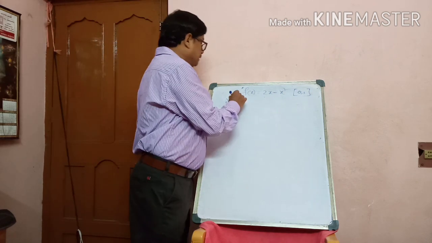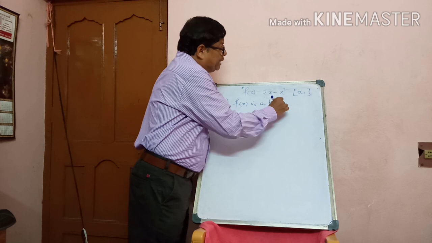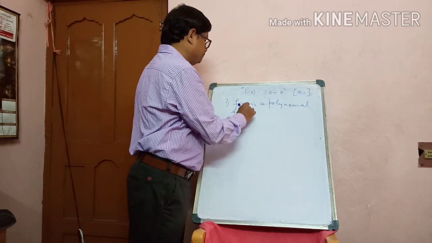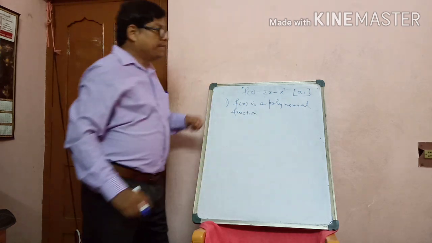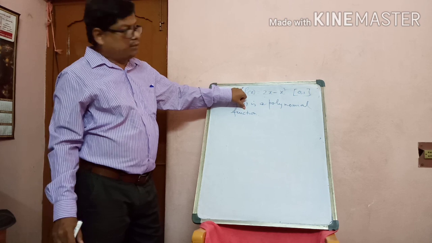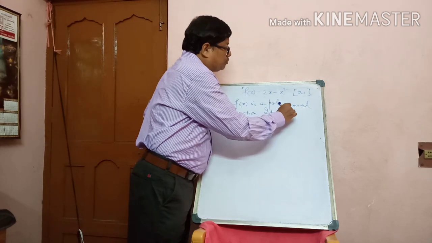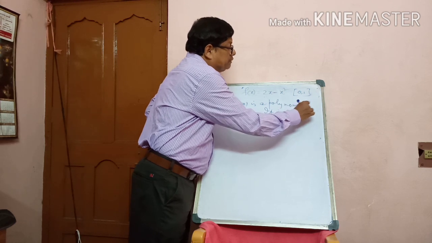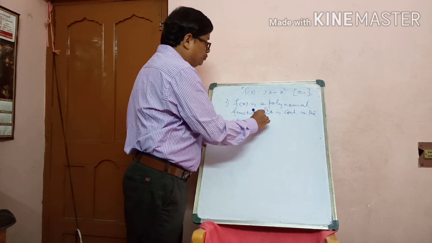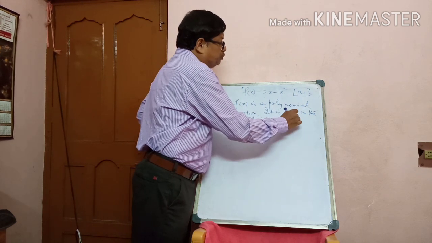So f of x is a polynomial function, continuous in the closed interval AB, that is 0, 1.